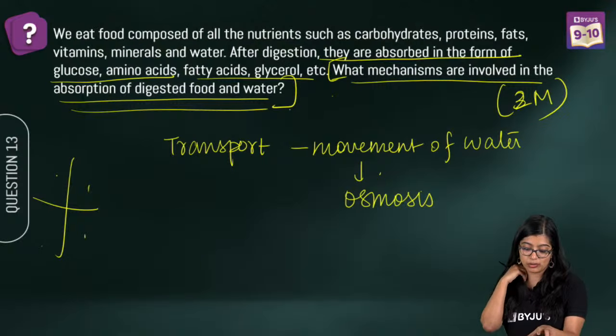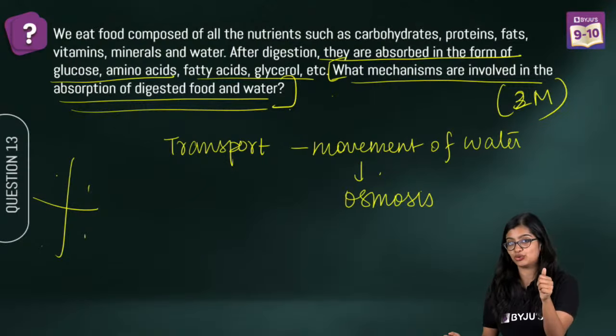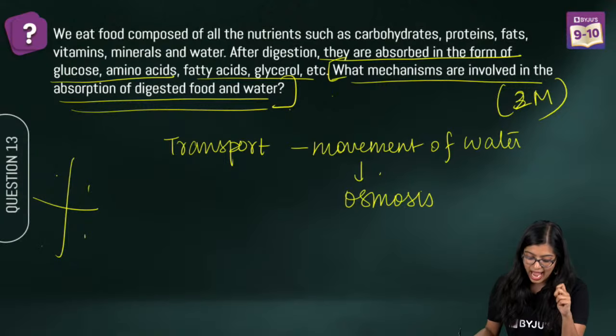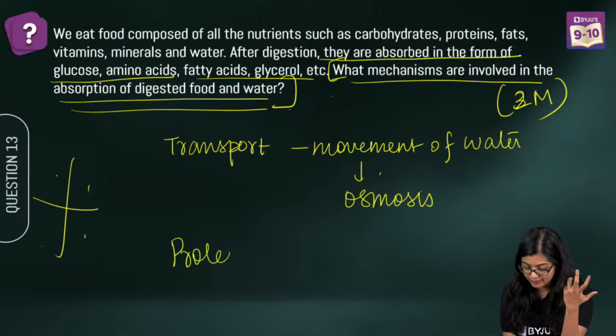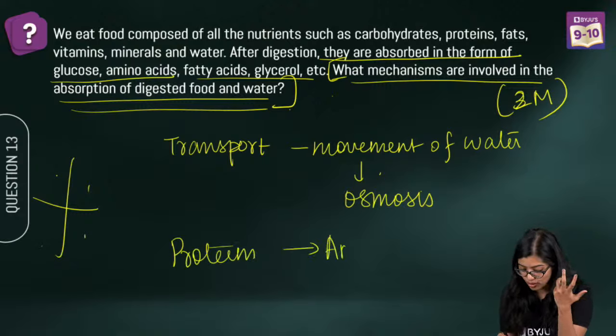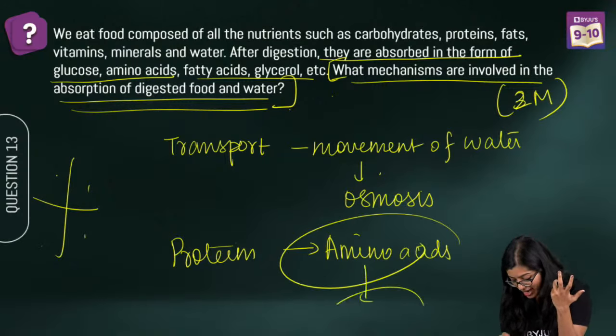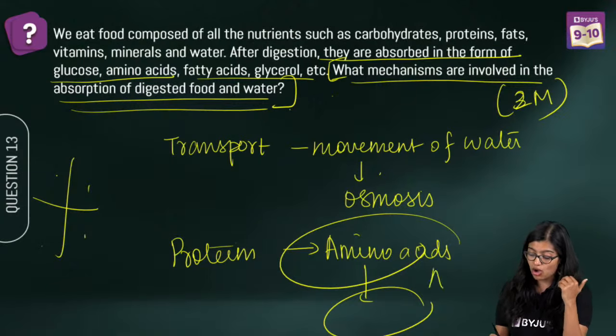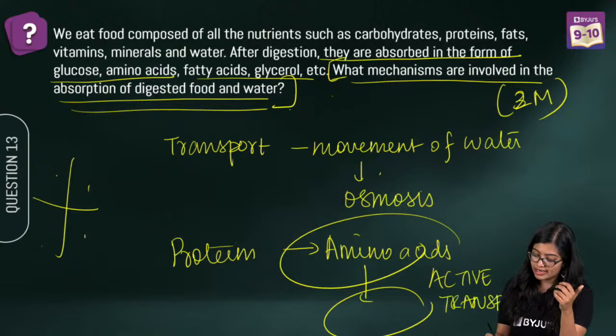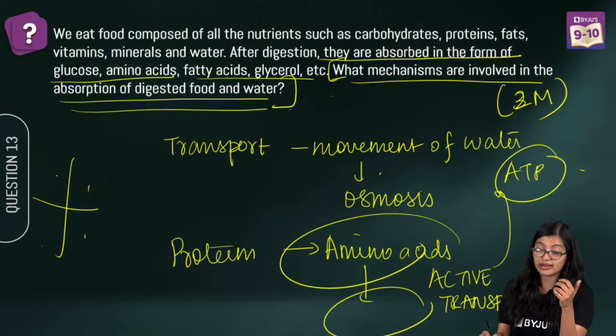Ma'am, can you explain this question? See, they have told you that we eat nutrients, we drink water, right? And we know that proteins eventually get broken down into amino acids. But they're asking how does amino acid enter into the cell? We know that all these ions and digested substances enter through active transport. What does active transport need? It requires ATP, right? So that is what we mean by it.